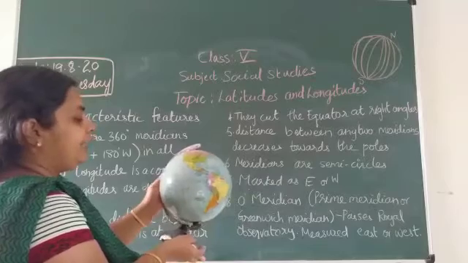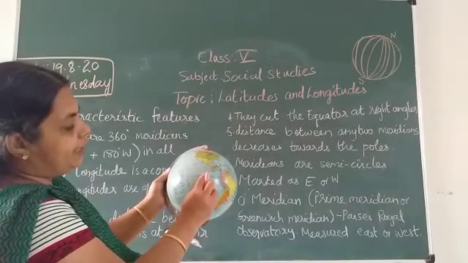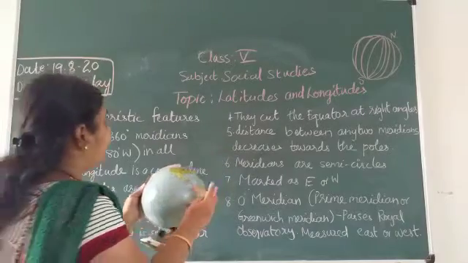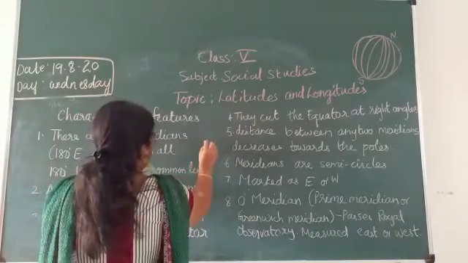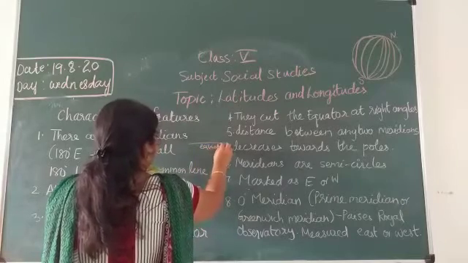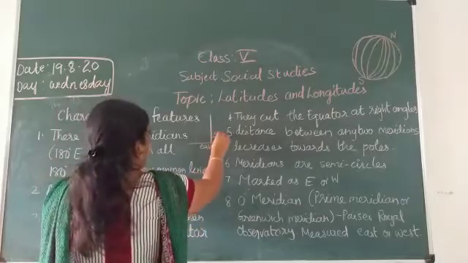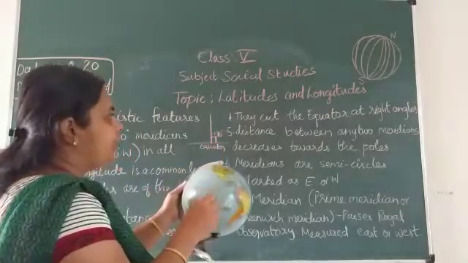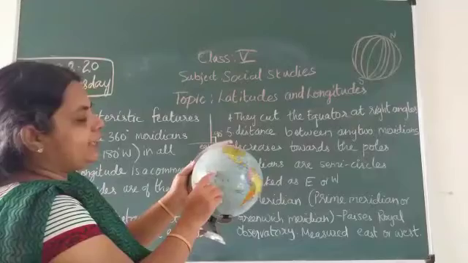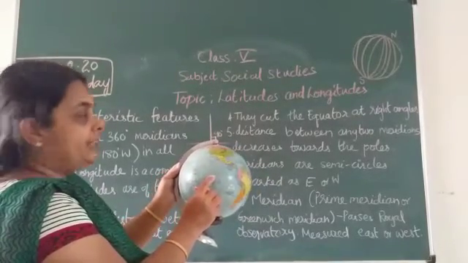Then the lines cut the equator at right angles. When you draw the longitude like this, it forms 90 degrees. Right angles are 90 degrees.